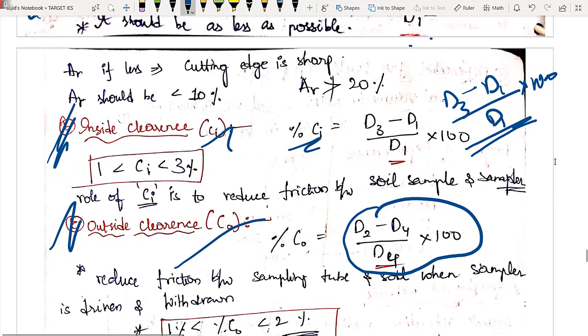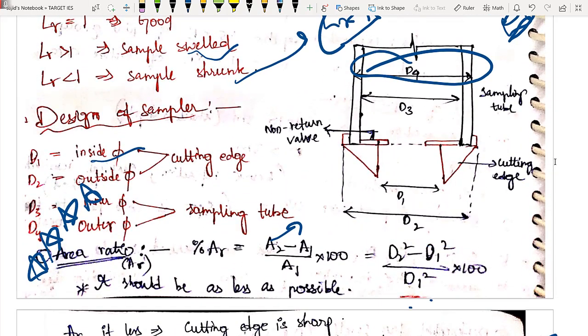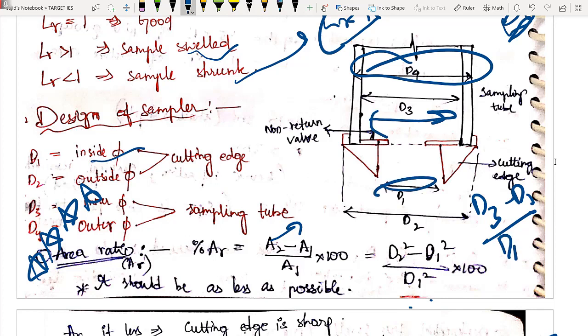See, whatever is less, that will be in denominator. आपको कंफ्यूज होने की जरूरत नहीं है. आप पूछ सकते हो सर यहाँ पे आपने d1 लिखा है, यहाँ पे तो d2 आना चाहिए ना. Not like that. See the diagram, whatever is less you have to take it. In this inside clearance I have told you d3 minus d1 divided by what is less in d3 and d1. You can clearly see the diagram, right? d3 बड़ा है, d1 छोटा है, तो d1 ले लिया, बात खत्म. Okay, this is inside clearance. And next is outside clearance.